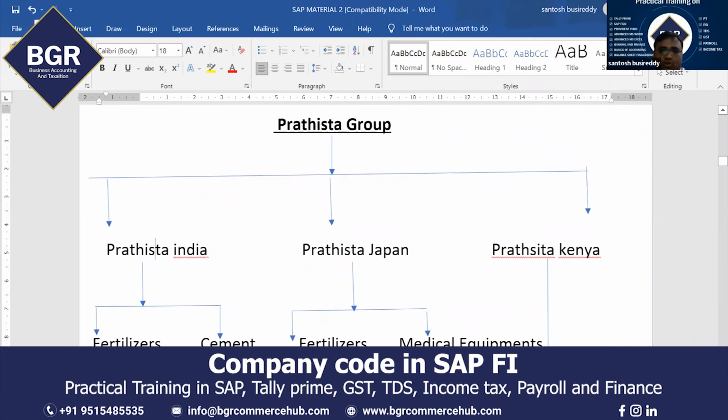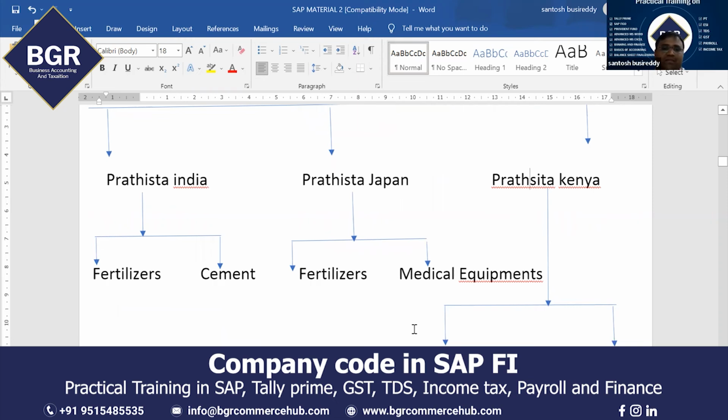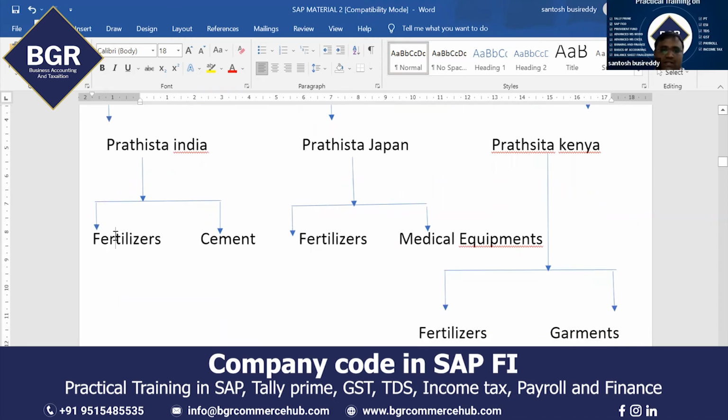When you come to the entire group, now you can analyze how many company codes you have to create. You are a consultant, you have to implement SAP. How many company codes do you have to create? 3 company codes: Pratishta India company code, Pratishta Japan company code, Pratishta Kenya company code. How many profit centers do you have to create? Fertilizers, cement, medical equipments, garments. Total 4 profit centers you have to create.